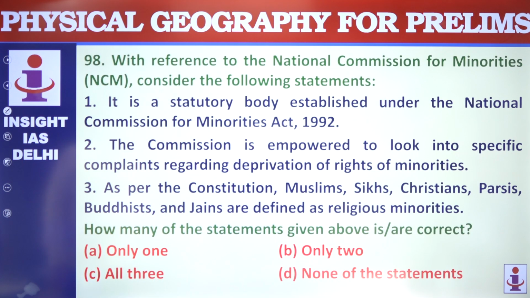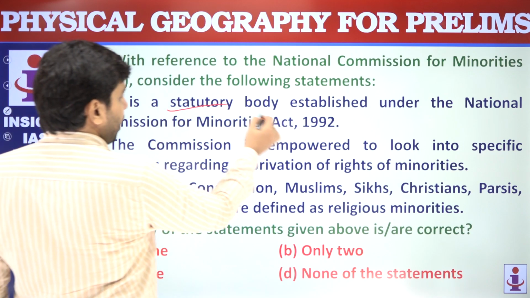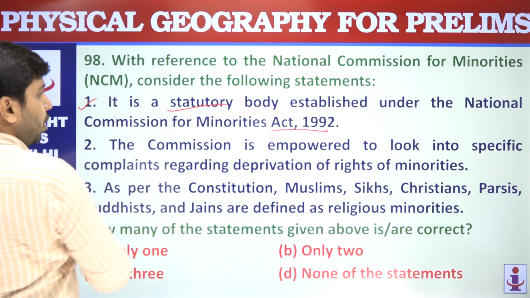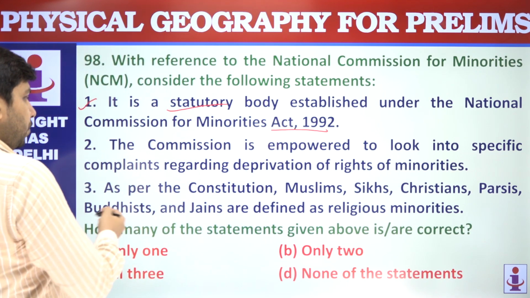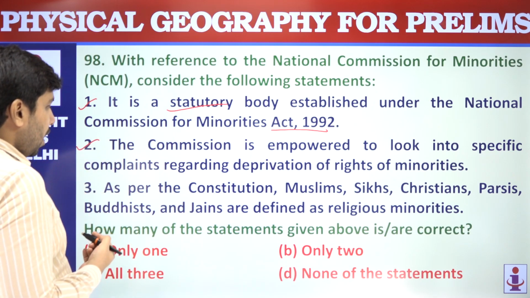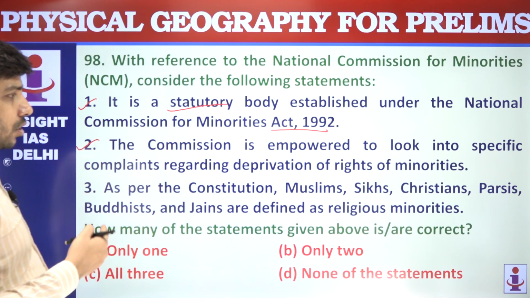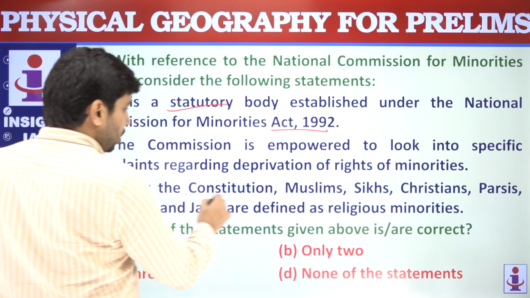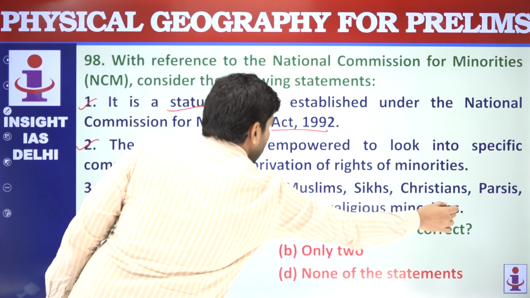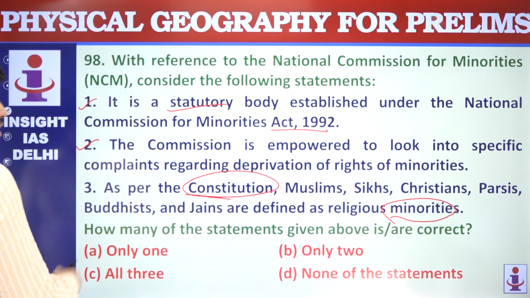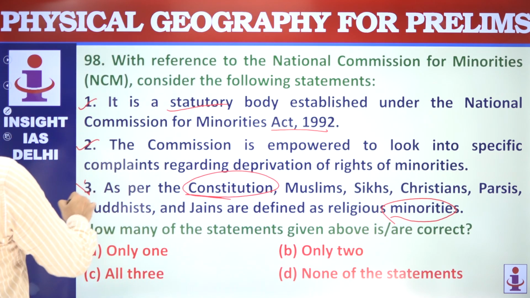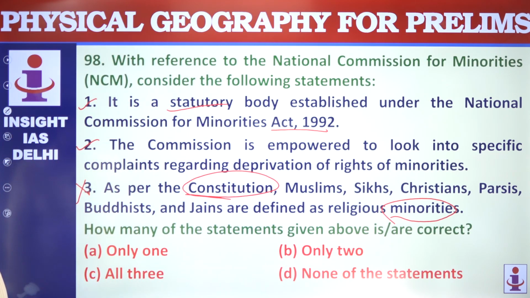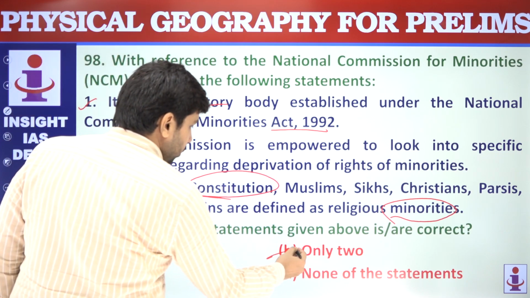National Commission for Minorities, a statutory body. Yes, Act of 1992. Empowered to look into specific complaints. This is also correct. As per the Constitution, these religions are defined as minorities. Constitution does not define the term minority. Constitution is not defining and not mentioning these as minorities. So 1 and 2 are correct. Only 2 are correct.